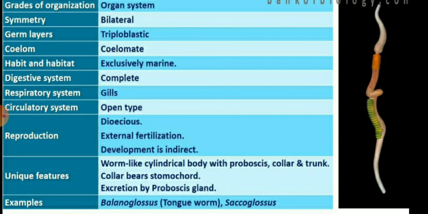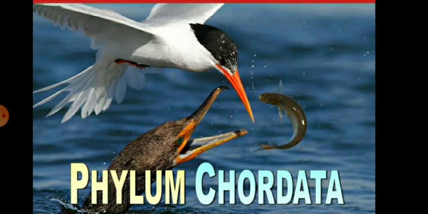The collar bears the stomochord. So children, excretion by the proboscis gland is also present. Balanoglossus is the example of this phylum.